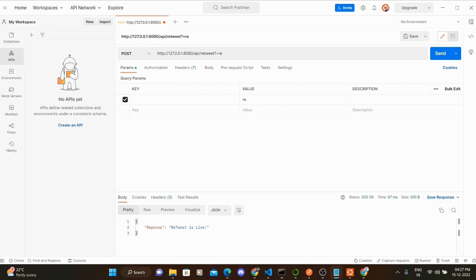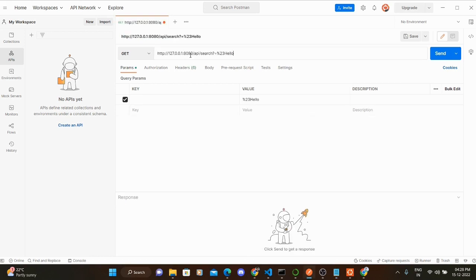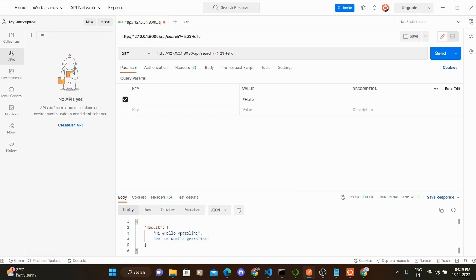Moving on to the next part, which is the GET query for search. Let's say I want to search for all the tweets which have got hashtag hello. So hashtag hello, and I click on send. Again we get the result: these two tweets, hello Caroline and hi hello Caroline, where one was the retweet and one was the original tweet. These are the tweets which have got hashtag hello.